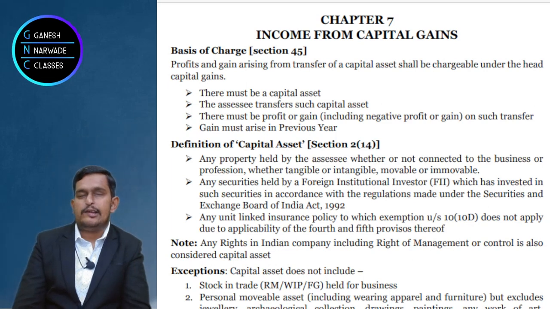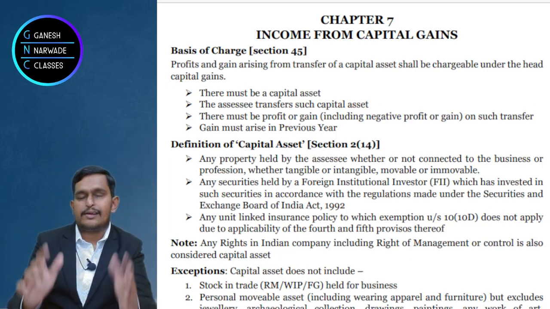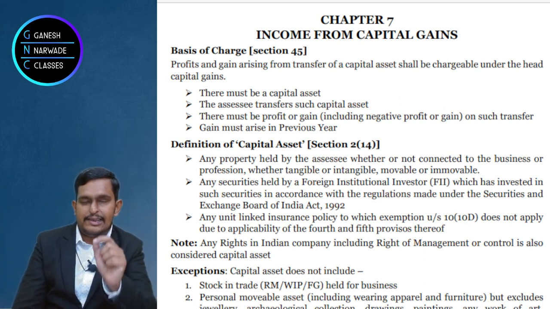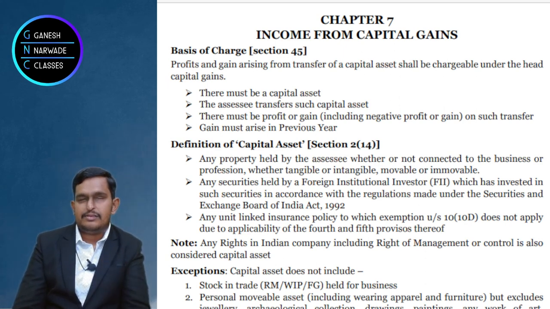Now, any kind, they said, so huge scope is created, right? Anything can be taxed under the capital gains chapter, because they said property of any kind. Now come to the second point.